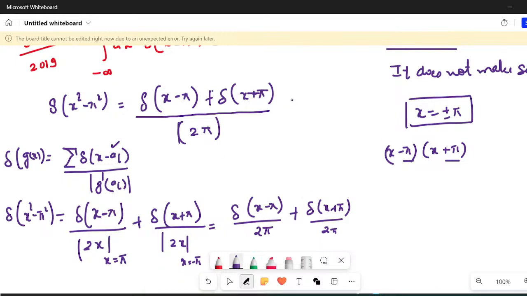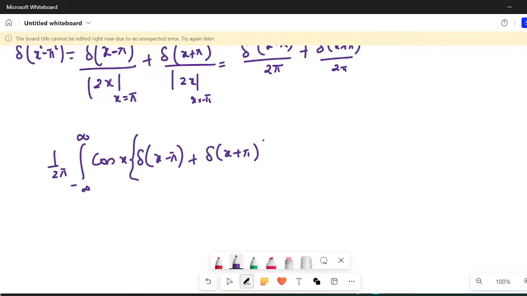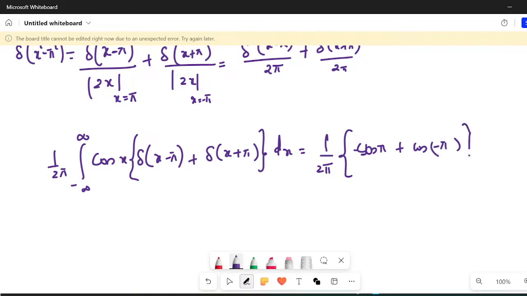Okay, good. So these two are equivalent. Now I will use this and do the problem. The problem says integrate from minus infinity to plus infinity cosine of x times Dirac of x minus pi plus Dirac of x plus pi, with 1 upon 2 pi taken outside, dx. So what do you get? Cos of pi is minus 1, and cos of minus pi is also minus 1. The answer should come out as minus 1 upon pi. I hope it is clear.